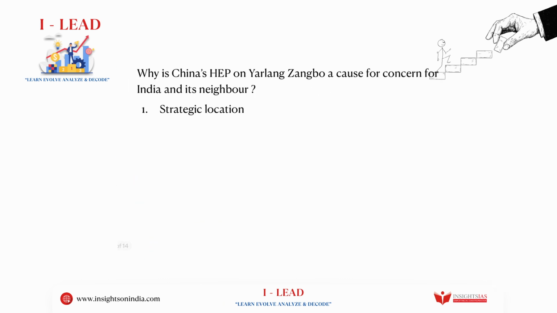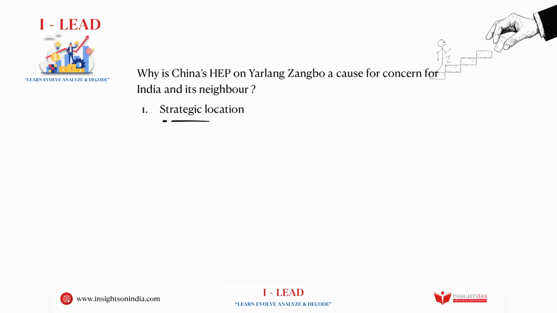Now, we come to the next part of the discussion in which we ask ourselves this question: why is China's hydroelectric power project on Yarlung Zangbo a cause of concern for India and its neighbors? Fine, it is building something on the upper riparian area of Yarlung Zangbo, and the Brahmaputra is then coming to us. But is it really a concern for us? And if it is a concern, what are the different dimensions that we should be concerned about?